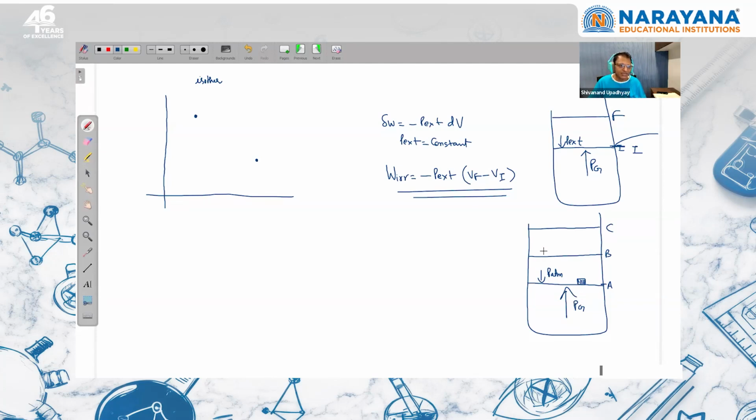So again what will I do, I will remove the mass over here. So I can say that now there is only atmospheric pressure working. So finally what will happen, this piston will go and stop here where pressure of gas final is equal to atmospheric pressure. So here this is an irreversible process in which external pressure is P atm plus pressure due to mass M. And this is also an irreversible process because here also the external pressure is constant. So it is a sum of two irreversible processes.